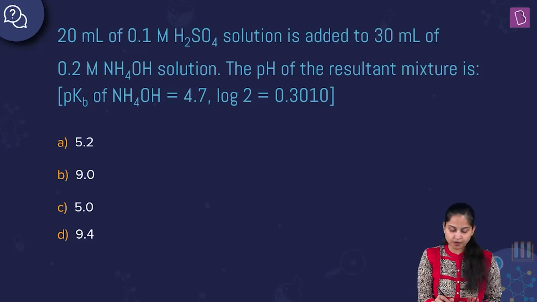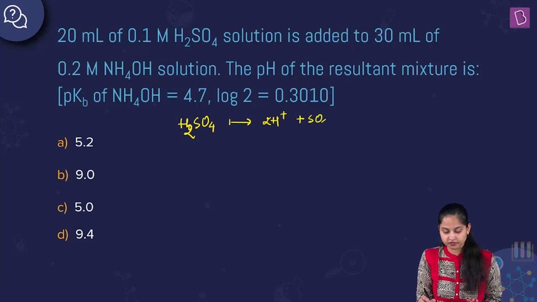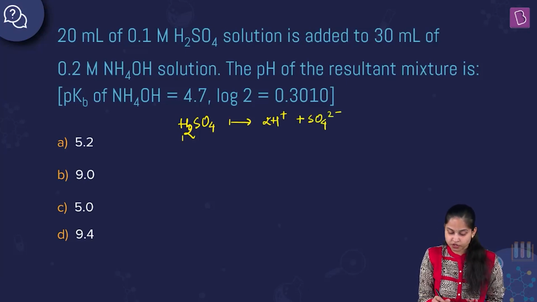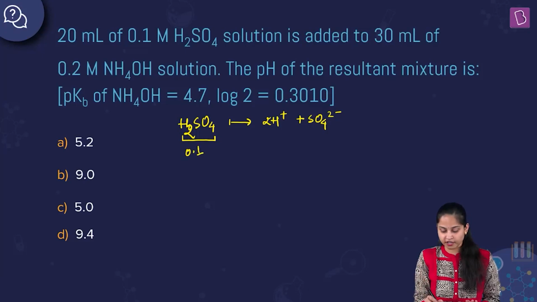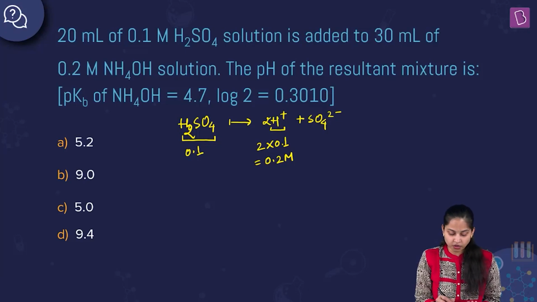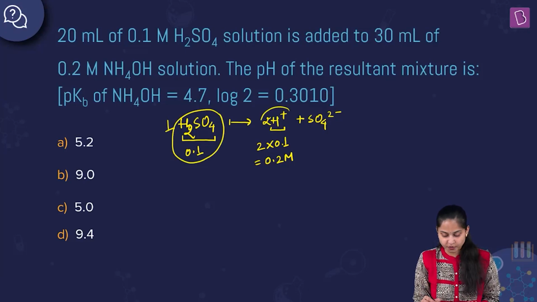So if I just talk about H2SO4, it will completely dissociate into twice H positive and SO4 2 negative. Now the molar concentration of H2SO4 is 0.1. What will be the molar concentration for H positive ion? It will be 2 into 0.1, which equals 0.2 molar. So 1 mole of H2SO4 contains 2 moles of H positive ion. It is clear or not?